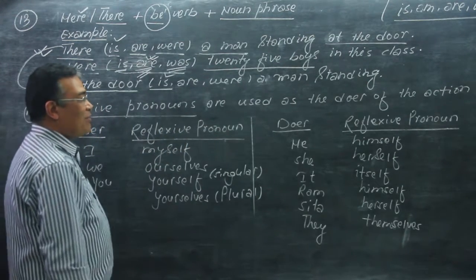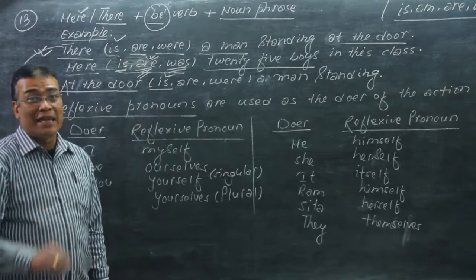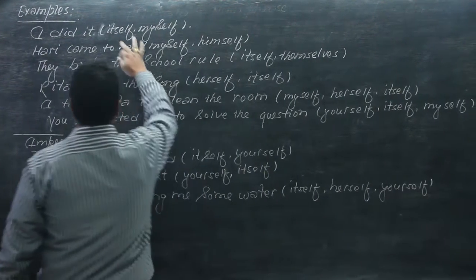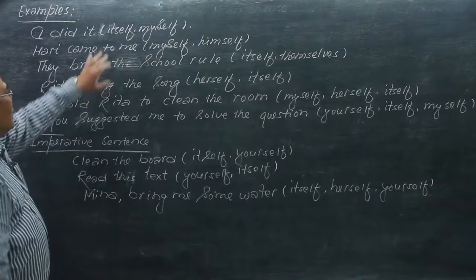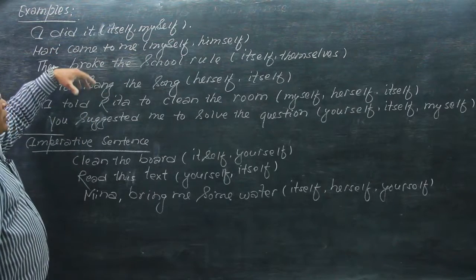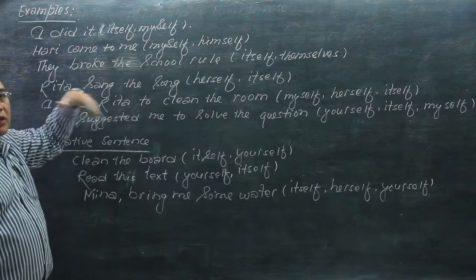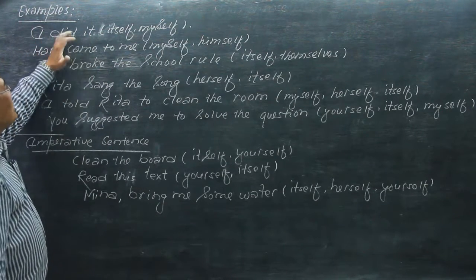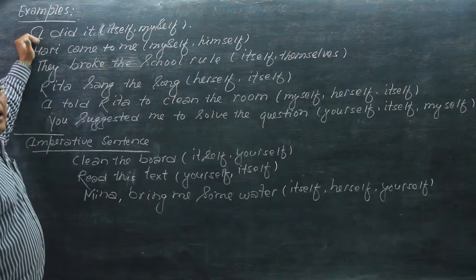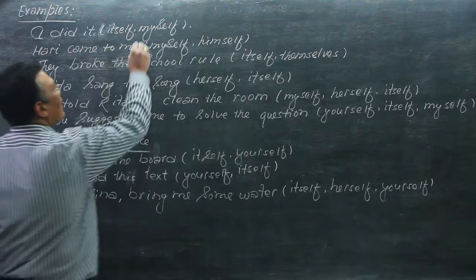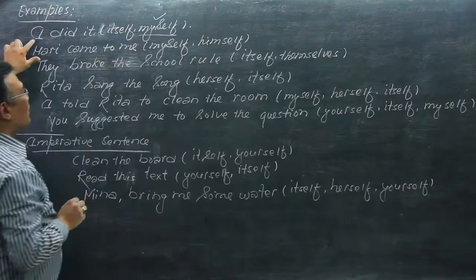Okay, let's take some examples of self forms in sentences. The example is: I did it itself, myself. Which is correct here? To give the answer, first we have to know who is the doer in the sentence. So, I did it. Who did it? I. And I is the doer here. So, I did it myself, because the doer is I here.